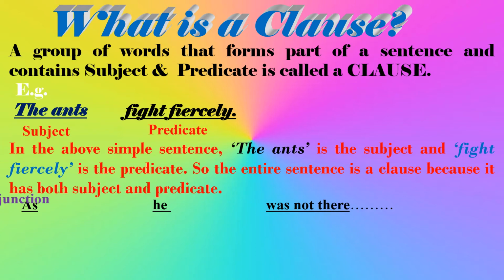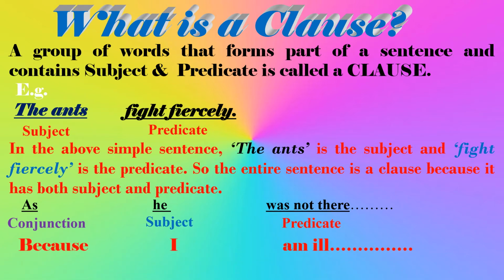Similarly, as he was not there. In this sentence, you see as is conjunction, he is subject, was not there is predicate. Another example, because I'm ill, because is conjunction, I is subject and am ill is predicate. So this is what is clause, and it is a group of words that forms part of a sentence and contains subject and predicate.